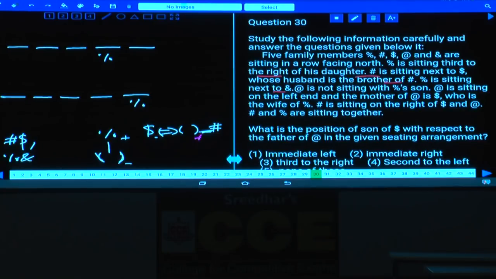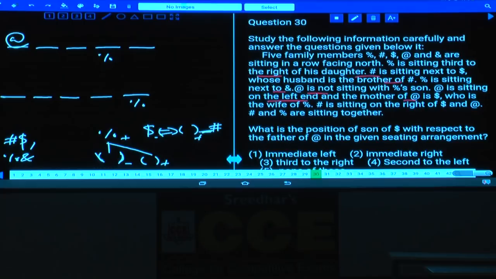At the rate of is not sitting with percentage's son. Now this percentage is having a son as well, and that person is not seated with at the rate of. At the rate of is sitting at the left extreme. Now at the rate of is at this place, seated at the left extreme, and the mother of